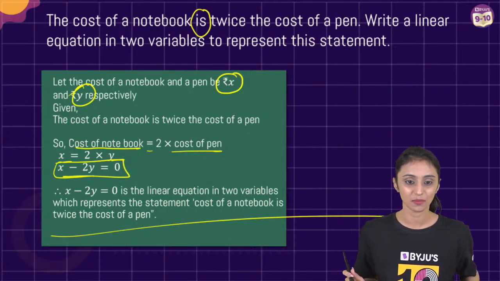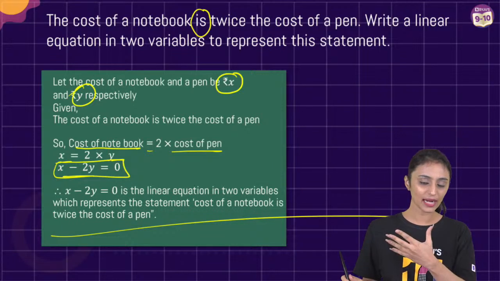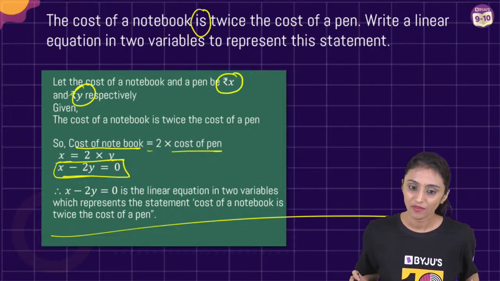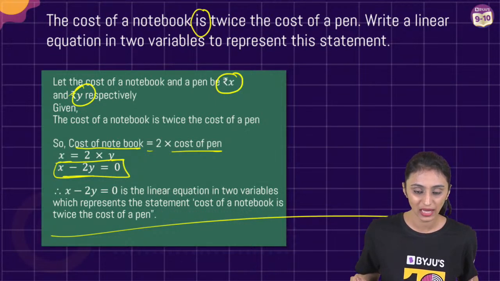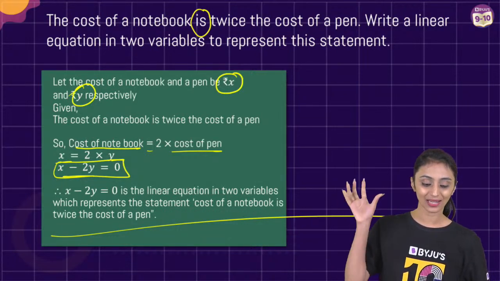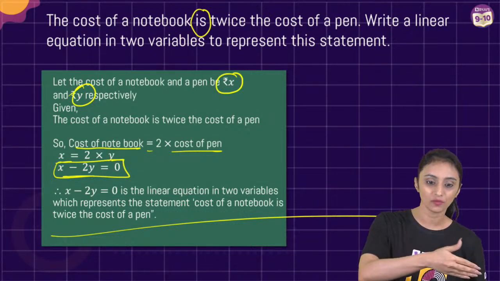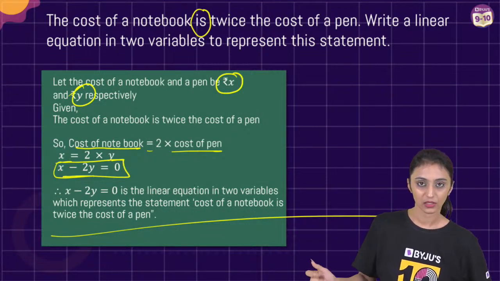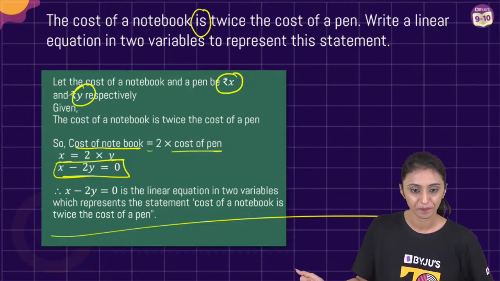Correct, Dipanshu, Nazima, Prakash. Yes. Nazima, you can write it in the standard form. Take 2Y to the other side. Correct. Vani, you are saying 2 times y equal to x, yes. So people who are saying x equal to 2y or 2y equal to x, that is correct. But to write it in the standard form, please take everything on one side. Raju, 2x minus y equal to 0. That means you are assuming the cost of notebook over here. Yes. You are assuming the variables in a different way.